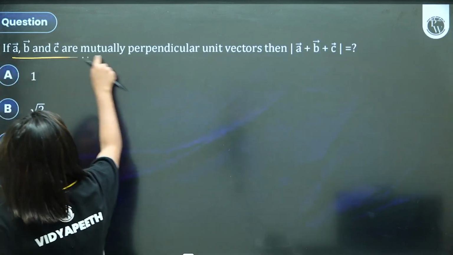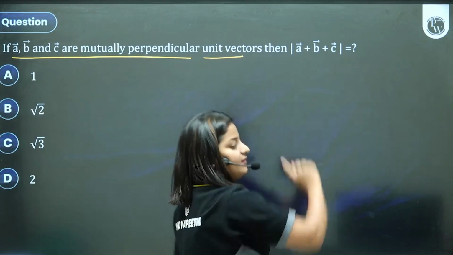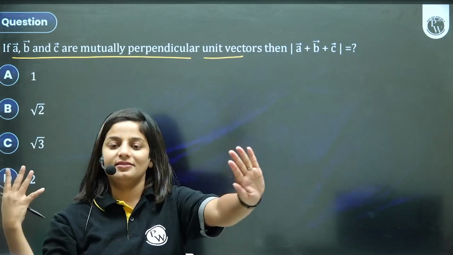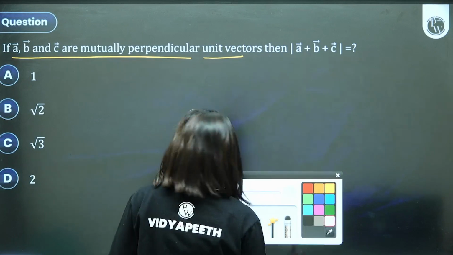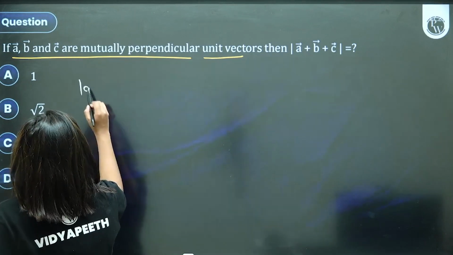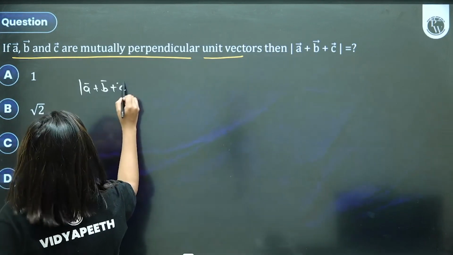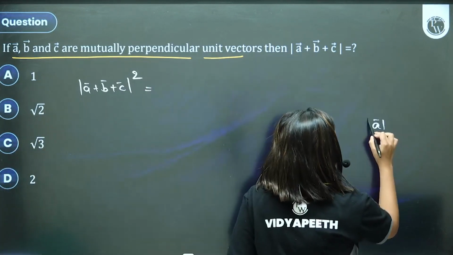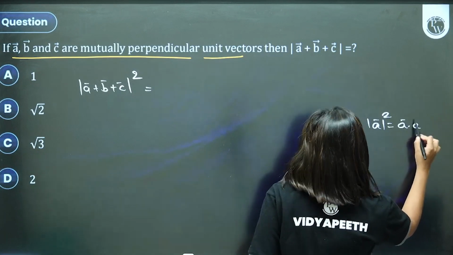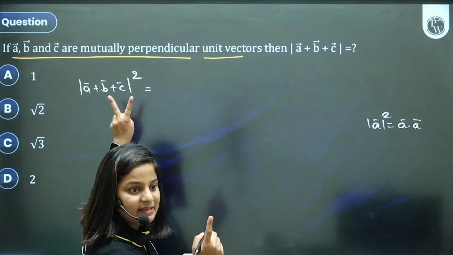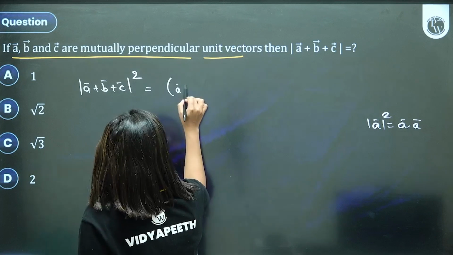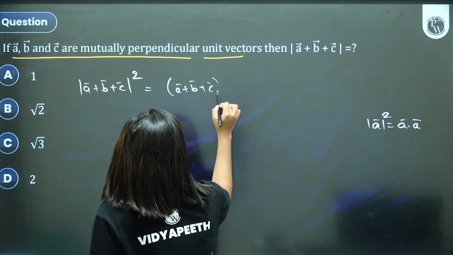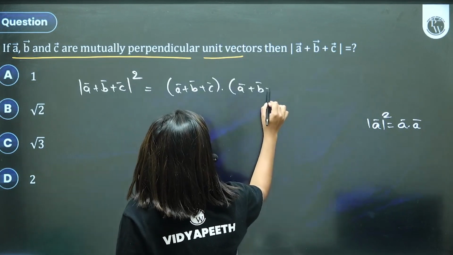A, B, C are mutually perpendicular unit vectors. What is the value of this? Now it's similar to the previous two questions. We have to find magnitude of A plus B plus C. I have absolutely no idea how to find this directly, so I will use the funda: magnitude of A square is A dot A. If I want A plus B plus C, I'll square it and say it's equal to A plus B plus C dotted with A plus B plus C.